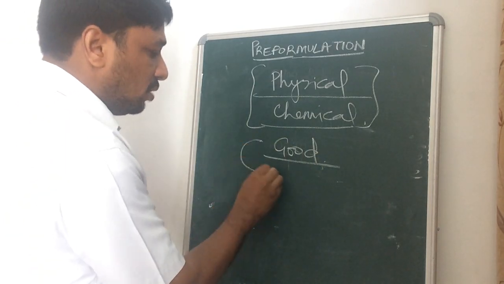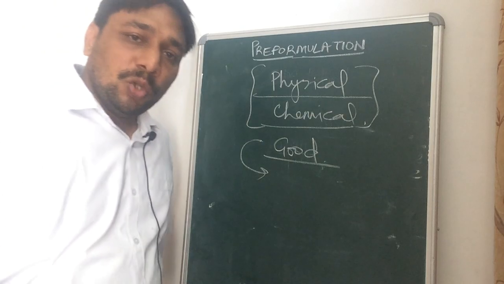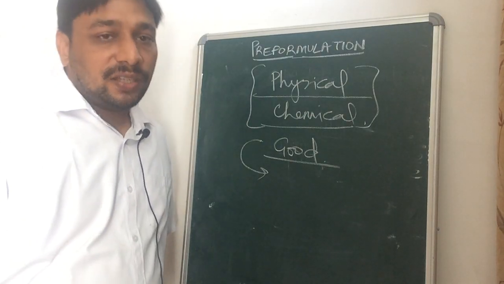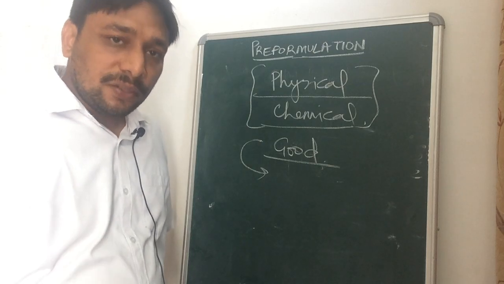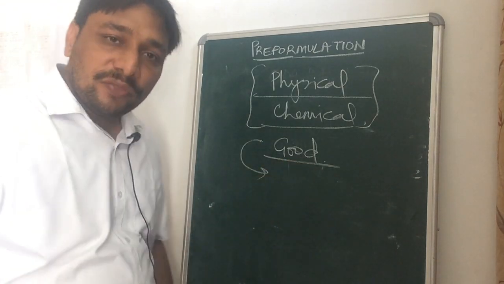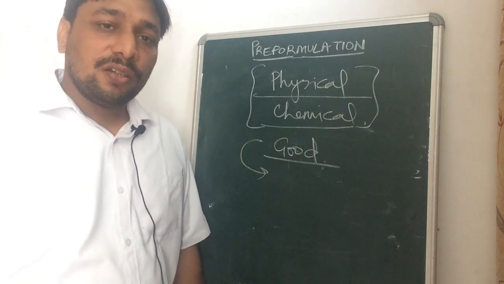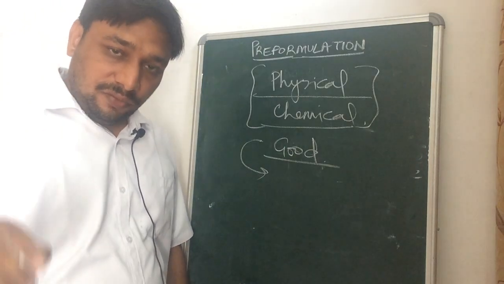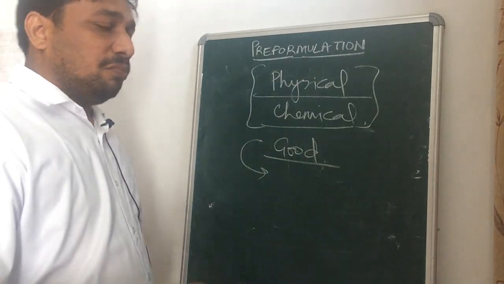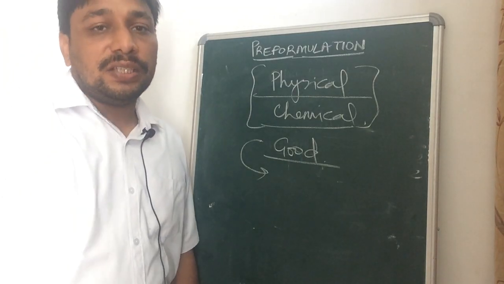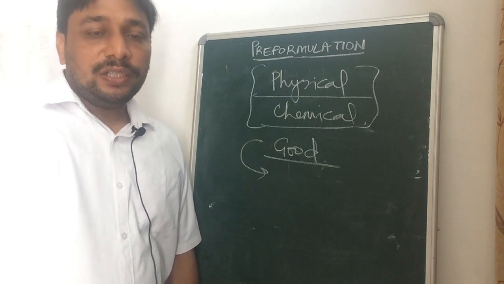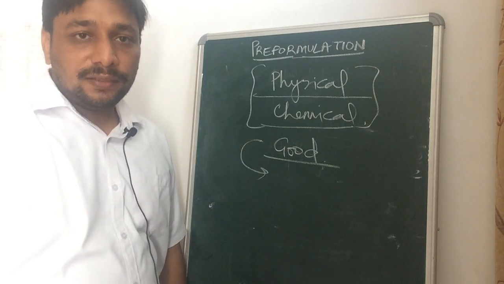And when we are talking about good, it means the formulation must be stable, the formulation must be effective, and the formulation must be safe. So for making a good type of formulation, we have to check all the physical and chemical properties of the drug that will affect the design of the dosage form. In the next video we will study some more properties.